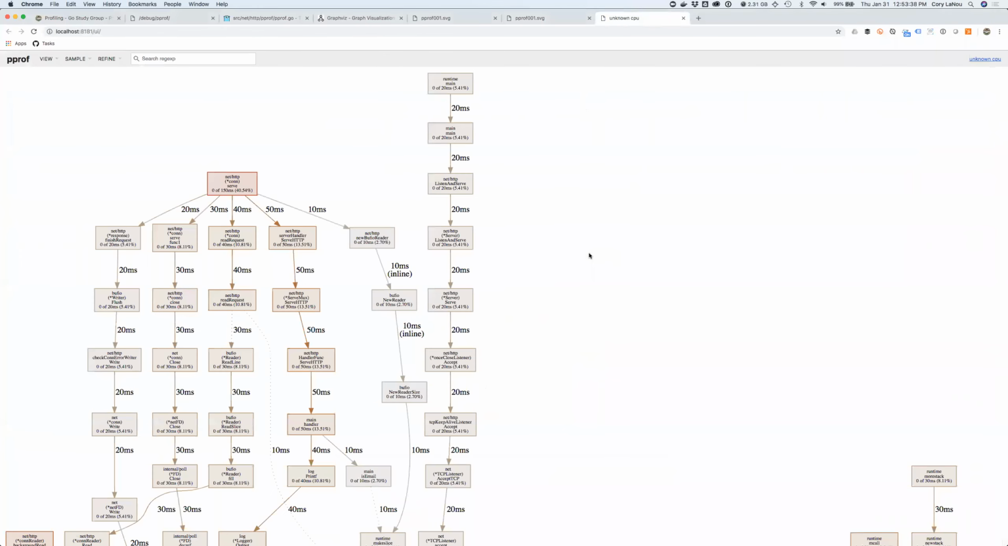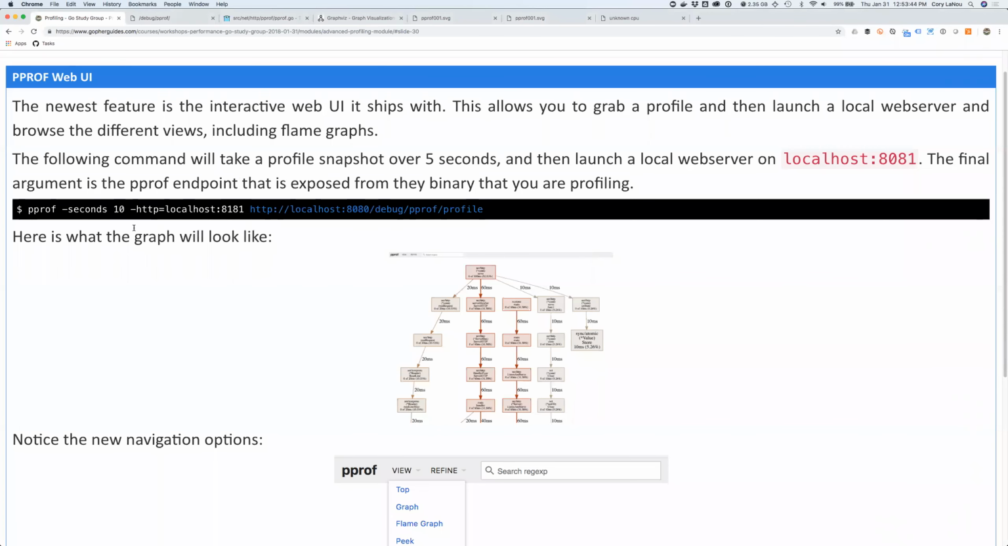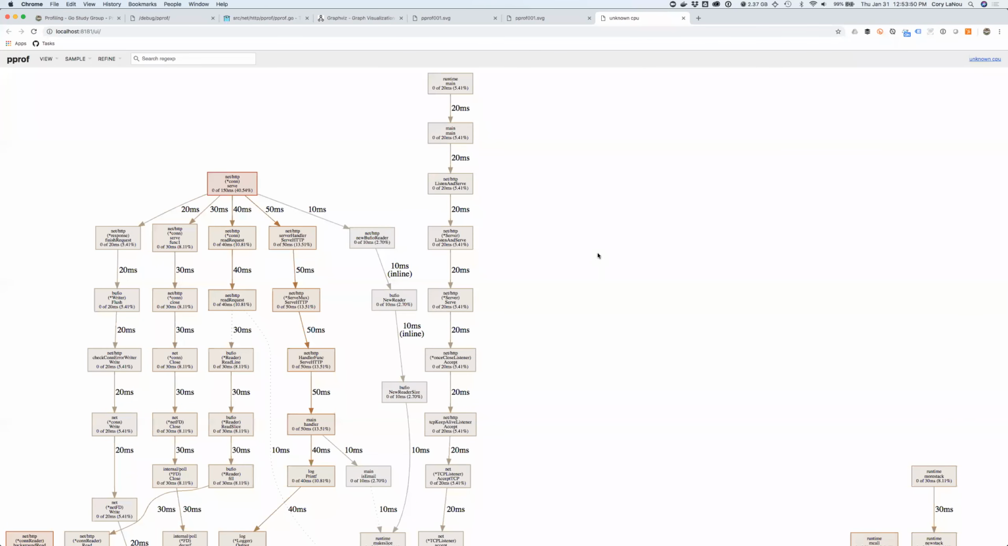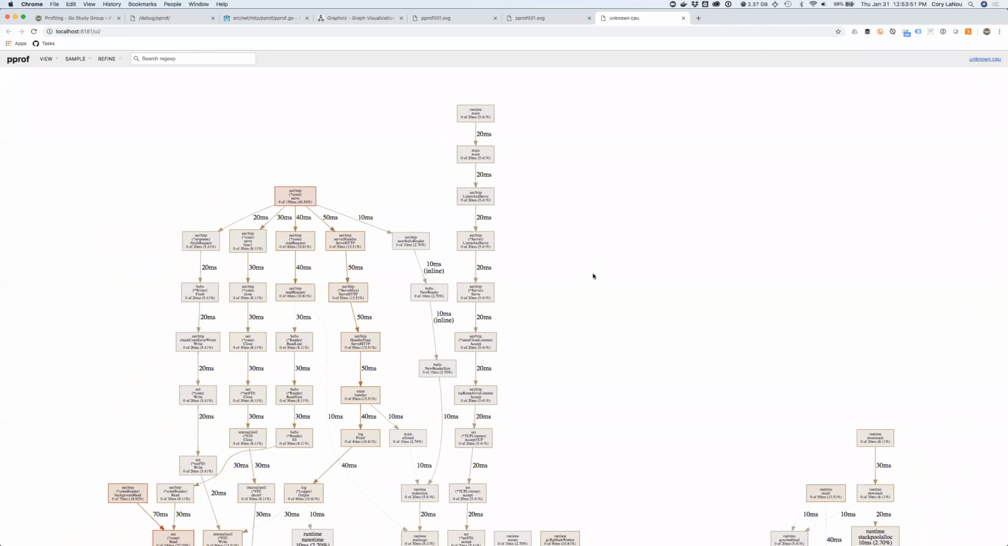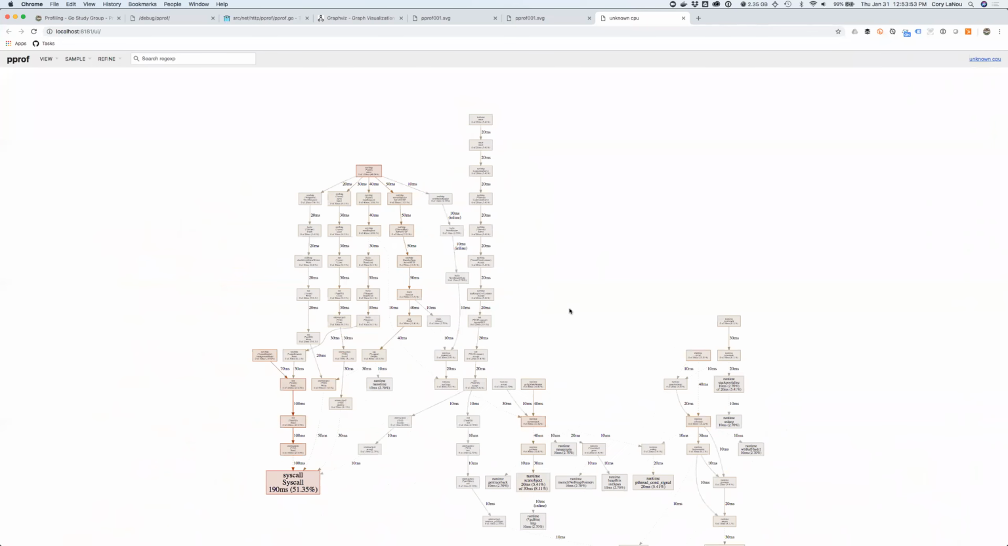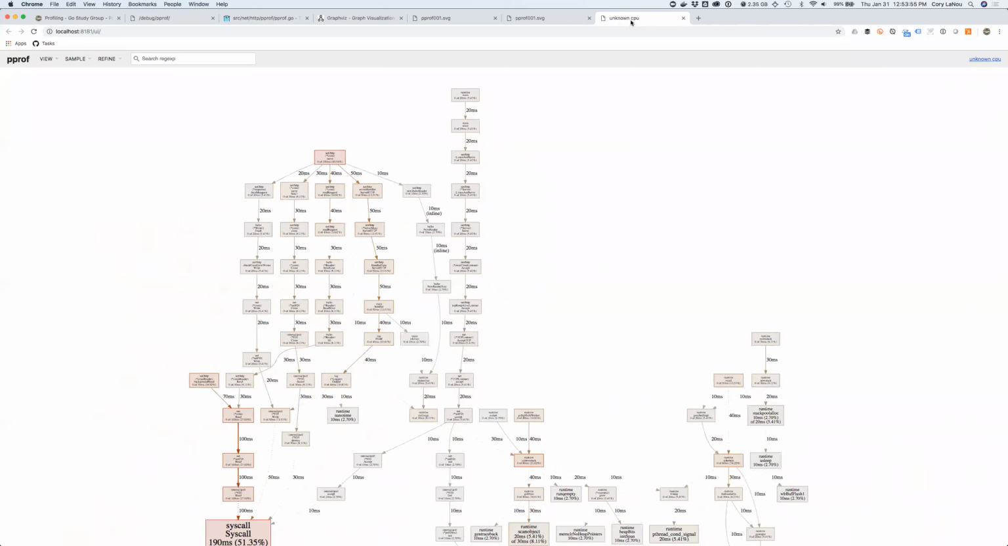All right, so notice this actually launched a web UI for me, right? Now, why did it launch a web UI for me with this pprof? Because I told it to. I said, I want you to launch your actual web UI for me. And what's nice about that is it drops me into this right away. So you can see that this is the same type of result I got from this one, but it's laid out differently, right? So they're using a different algorithm in here.